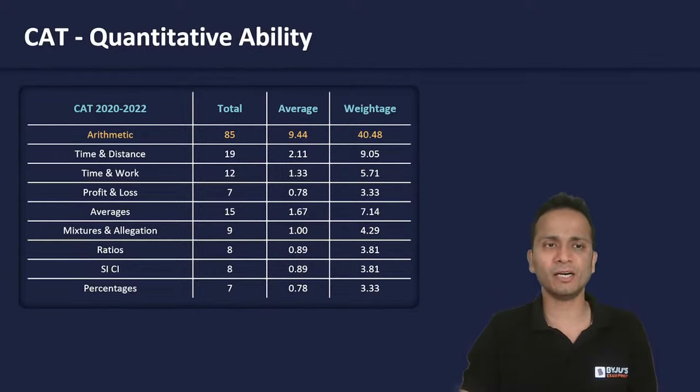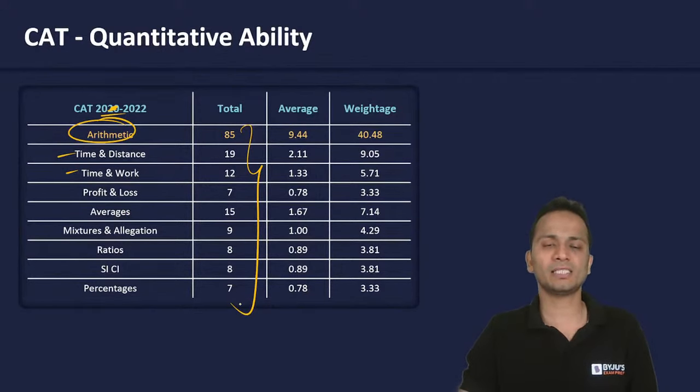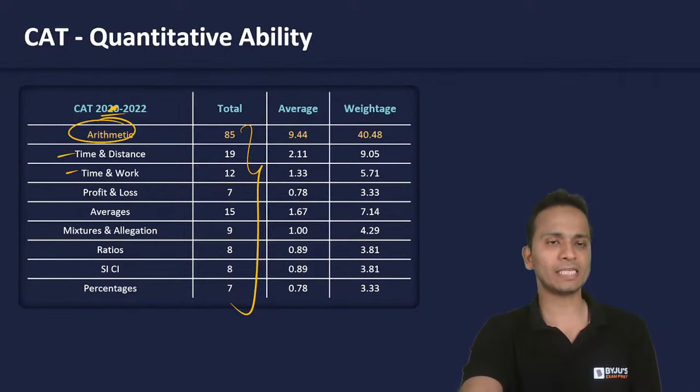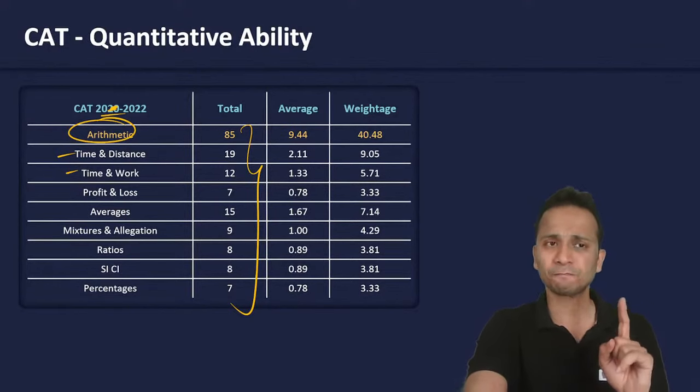Now I have done this thing based on the number of questions that have appeared from each area. So arithmetic, you can see the different number of questions that have appeared in the last 5 years. So this is the data that has the number of questions that have appeared in the last 5 years.